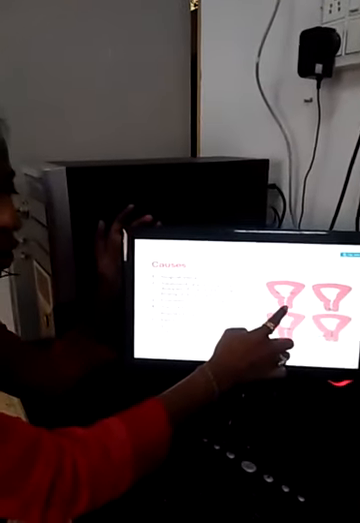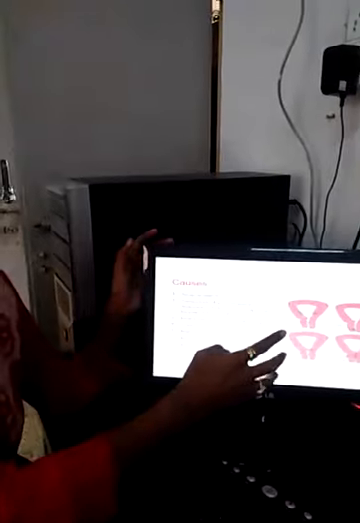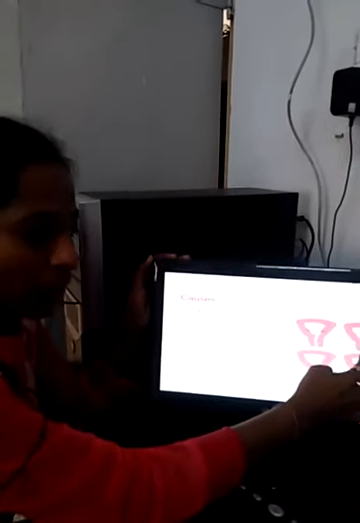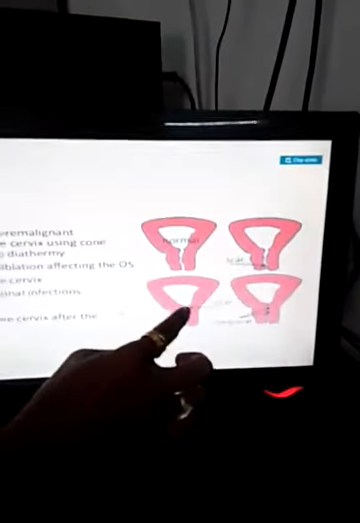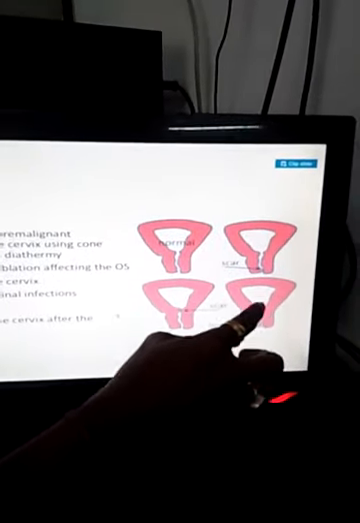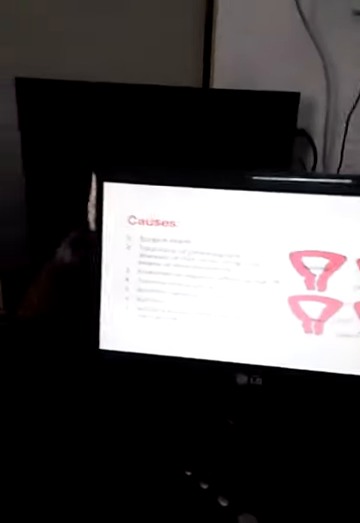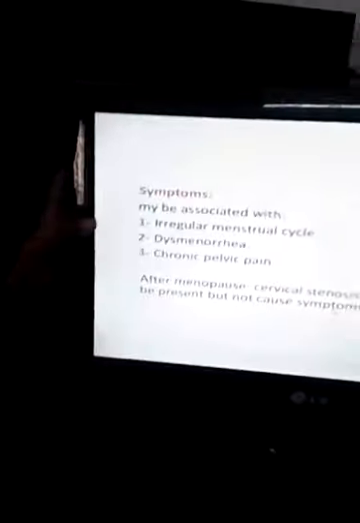What we see here is the normal cervix. Then we see that there is a scar present over here. So here is the scar, that is the pathology. It is a long scar which can lead to this type of pathology. So what are the symptoms related with it?